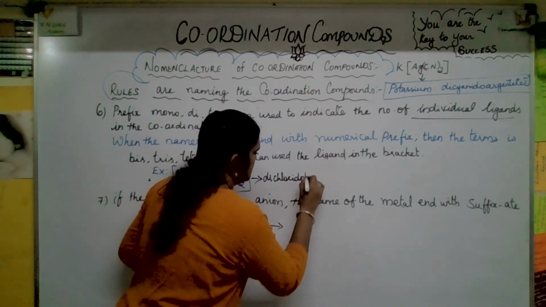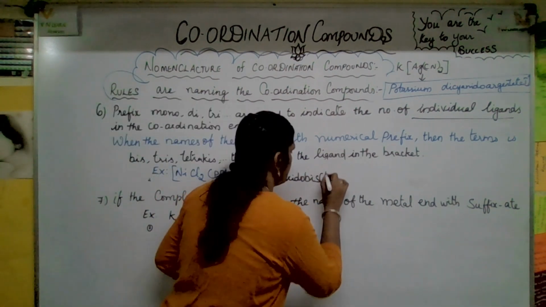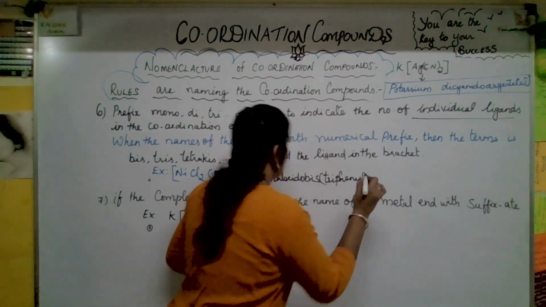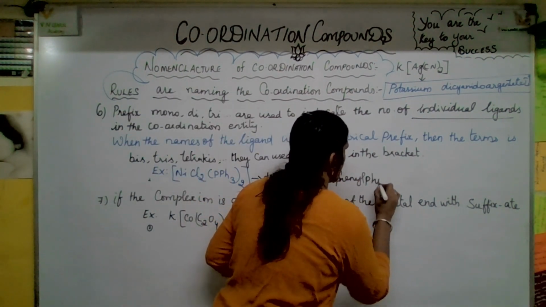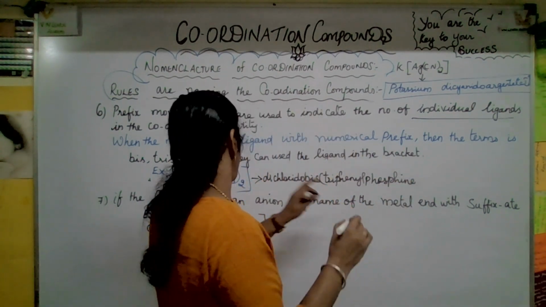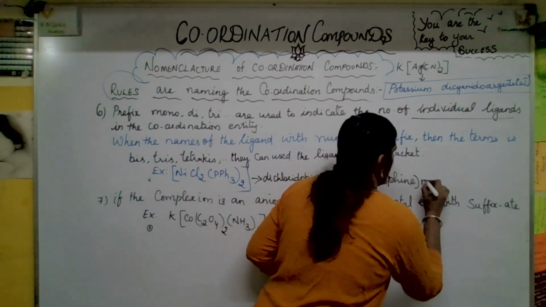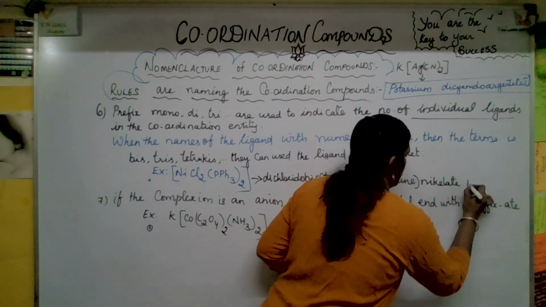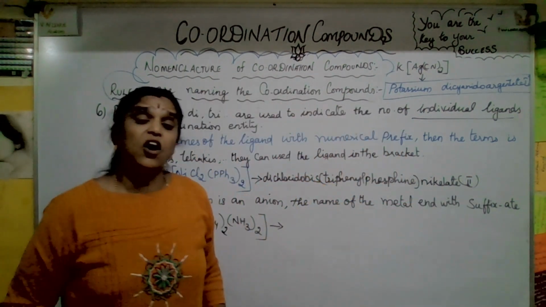chlorido bis, and here what is it? Triphenyl phosphine, triphenyl phosphine nickelate. Close the bracket. Nickelate(II). Okay. So these Roman numerals are for the oxidation state.